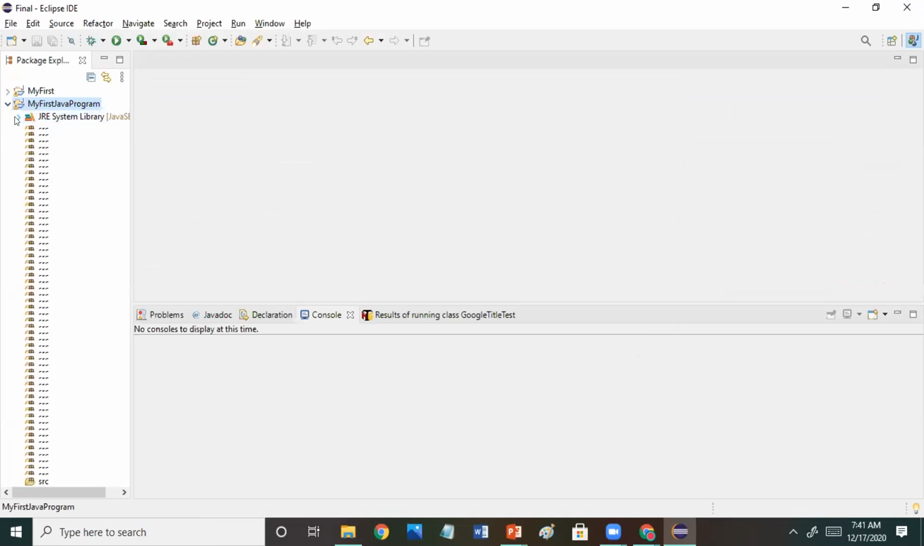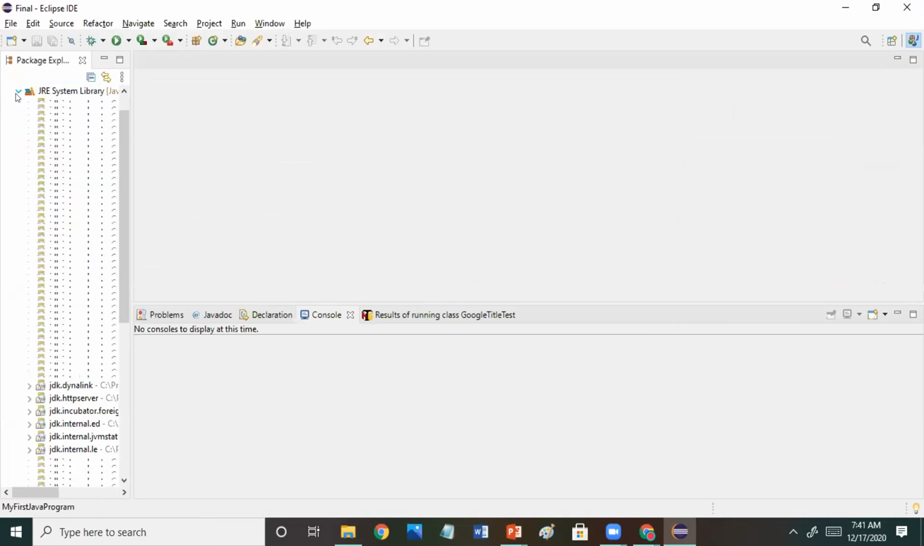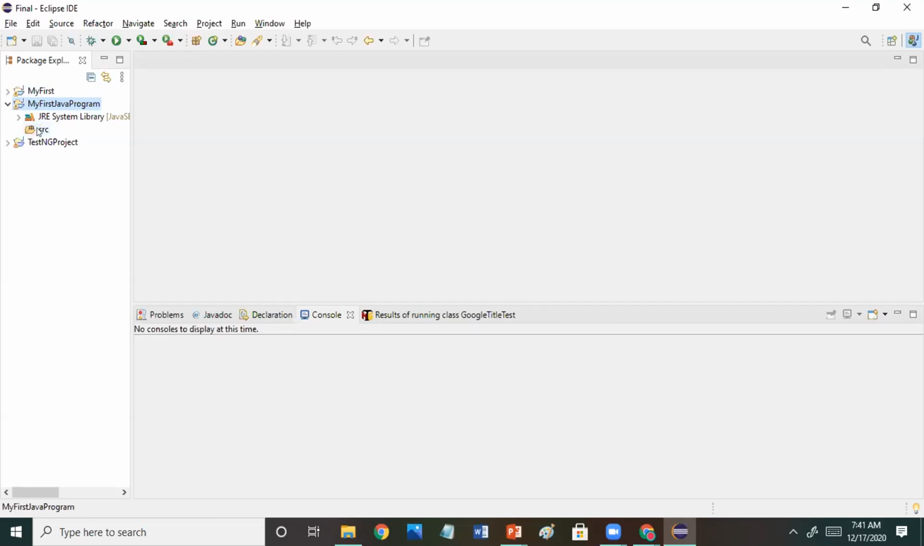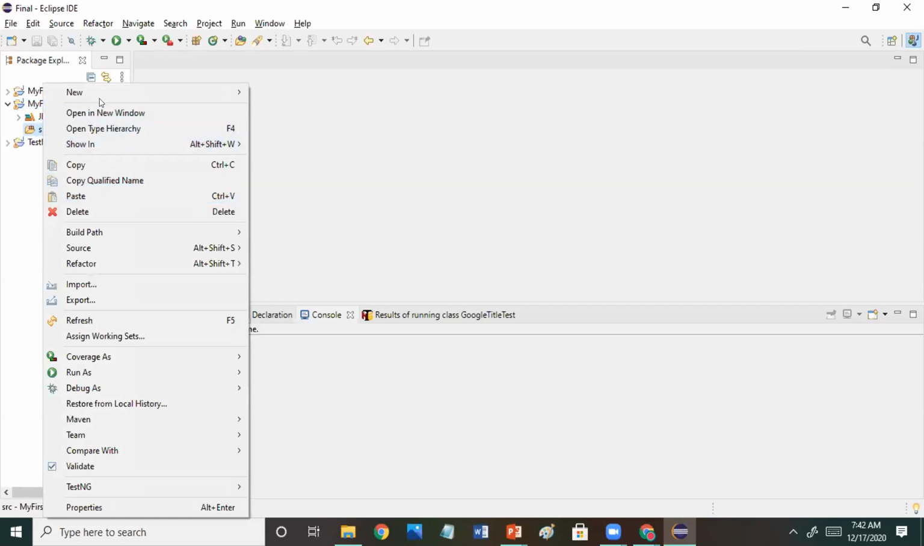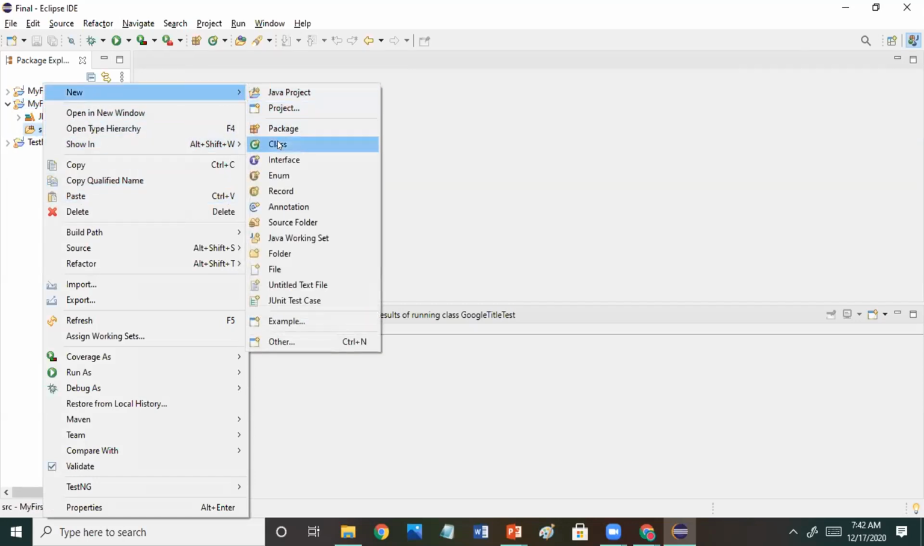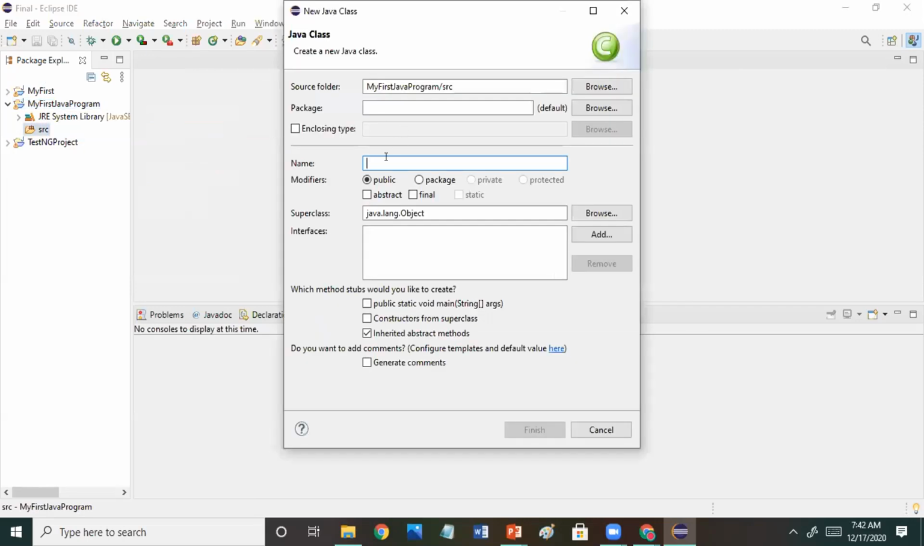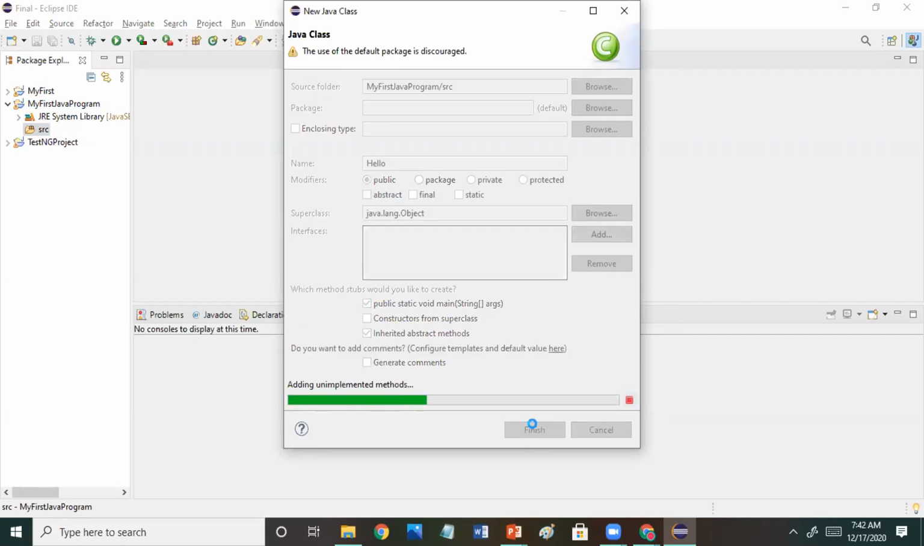Here by default, all the JREs will be added. Are you with me, Neelam? Yes, I am. So all the JREs will be added, and there is one source folder. In the source folder, you right-click, and in New you select Class. Any class name, like Hello, it's a simple hello program, and add the public static void main. Then finish.